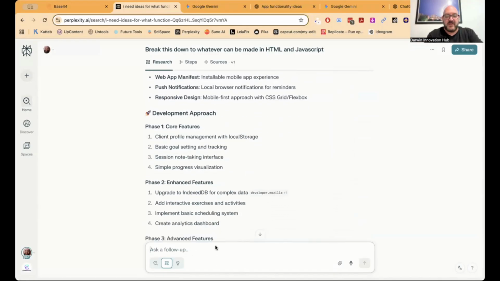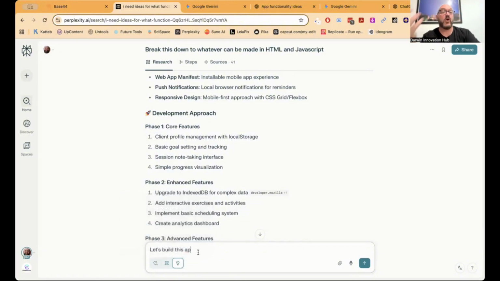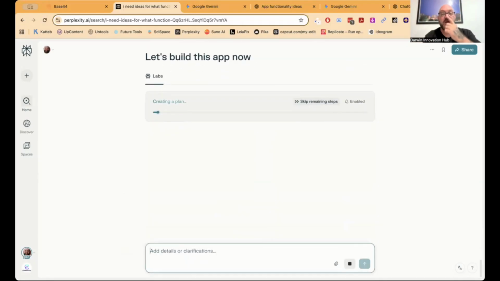I'm going to say, let's build this app. And I'm going to change it over. In Perplexity, down the bottom here, you've got Labs. So you've got the regular search, you've got the research, pro research, and then here the Labs. So I'm going to choose Labs because that's where we create code and where we create these interactive things. So I'm going to say, let's build this app now. And it's going to open up.